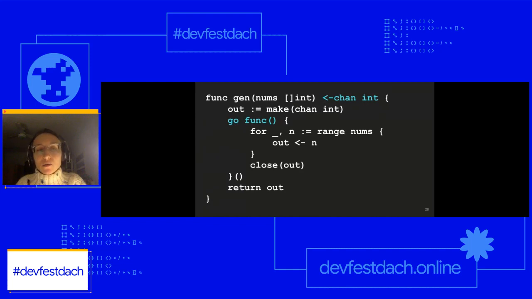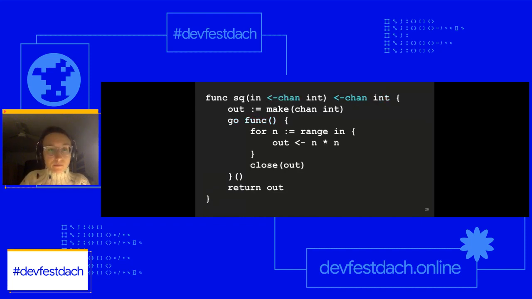That's an anonymous Goroutine that will turn that list that we got as an input and return it as a channel. And the really important part here, again, is that we're going to be closing that channel when all the values have been sent, so we don't end up with a deadlock. We will manage this ourselves.